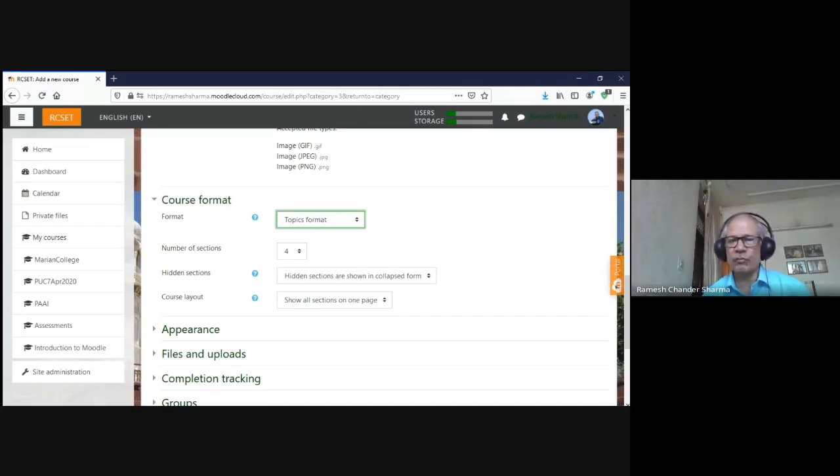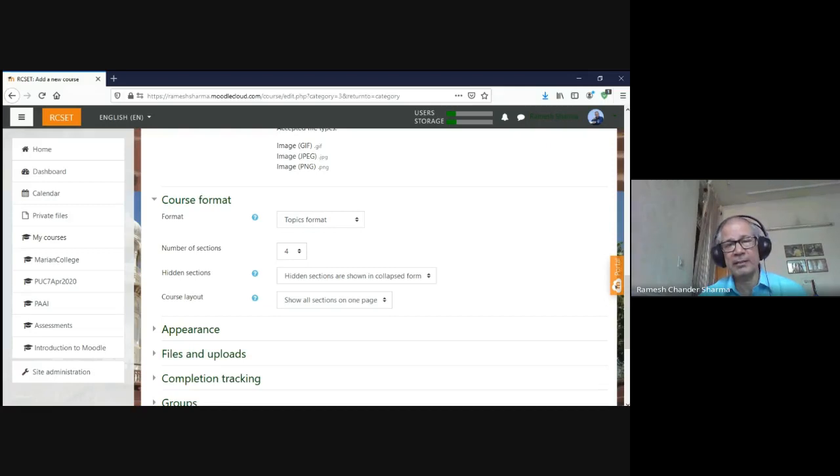Then the social format, in which, say, we want to involve our students in a discussion, have their opinions, have their likes, something like on social media, where you express your opinions and give a rating to that. Then we select this social format. So based on the nature of the courses, the subjects on offer in our university, we can select any format.